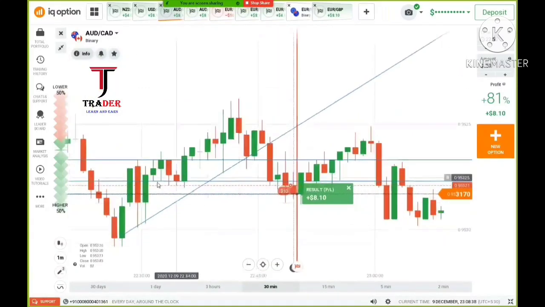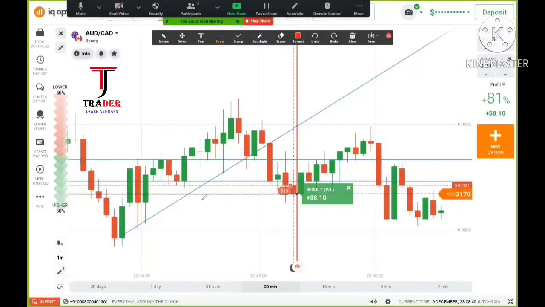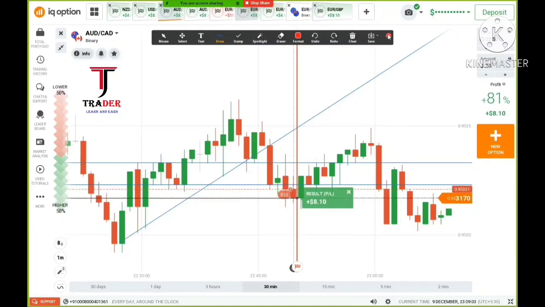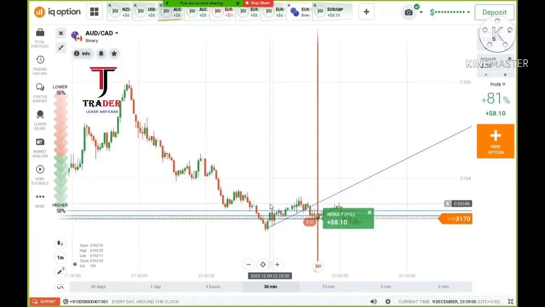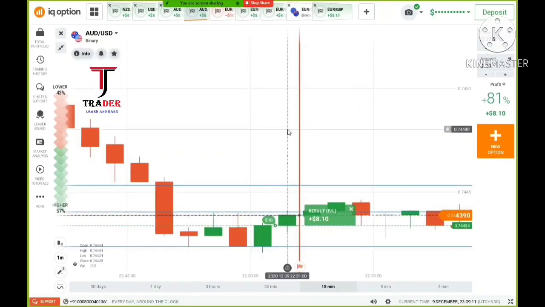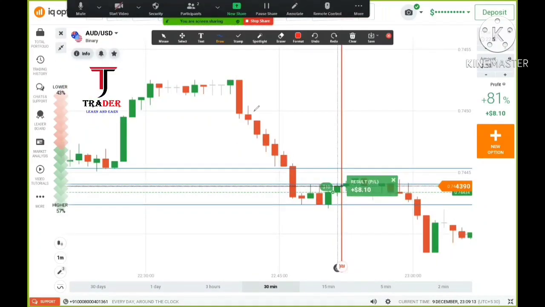And if we see here, this is the downtrend, and here the market is not good. I waited for a long time here. When the market broke this level and became a weak buyer's candle, the next candle was a reversal sign, but the next candle was not a bullish candle. So again it's a seller and made a new low. So I placed a lower option here as per the major trend. As per the major trend, the minor trend is an uptrend. This is my third trade, and this is my fourth trade.